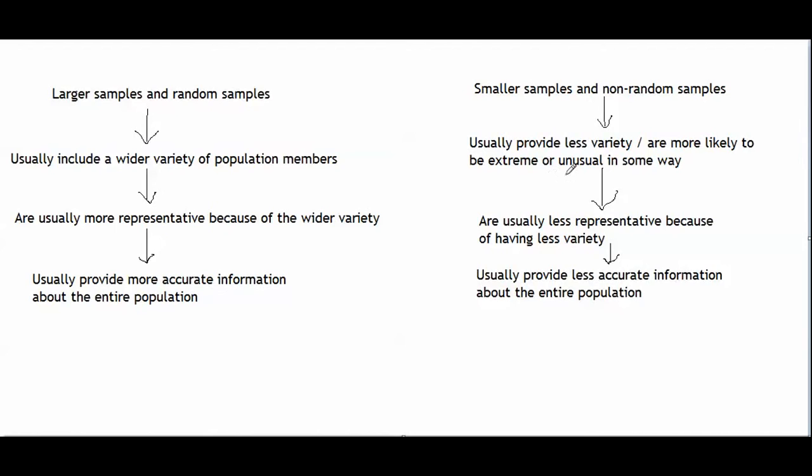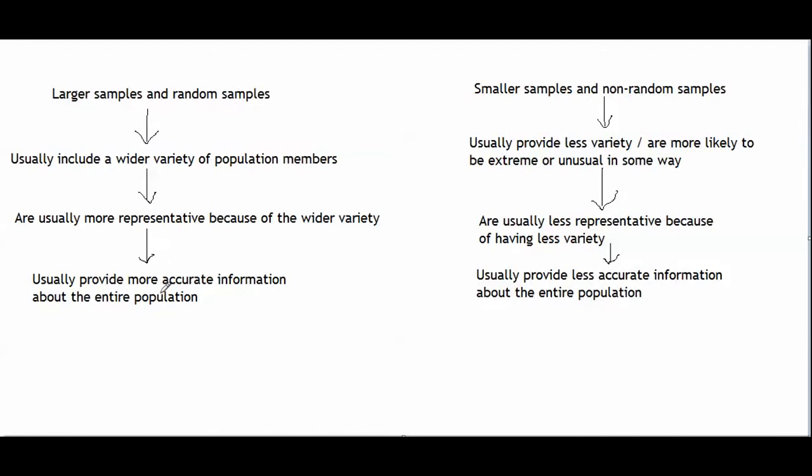The reason why having less variety of population members in your sample leads to less accurate information about the entire population is because having less variety in your sample leads to a less representative sample. So representativeness is what you really want. You want to have a representative sample to get accurate information about the entire population.